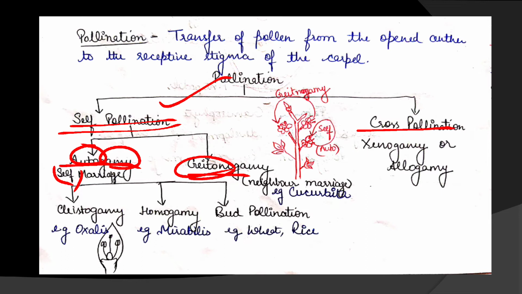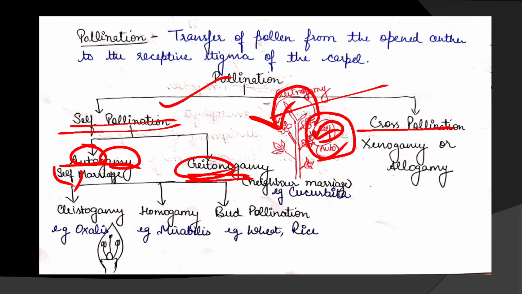In autogamy, in this type of pollination, the pollens of the anthers pollinate the same flower, whereas in geitonogamy, the pollens of the anther pollinate a flower which is born on the same plant but on a different branch. Okay, so this is geitonogamy, this is autogamy.